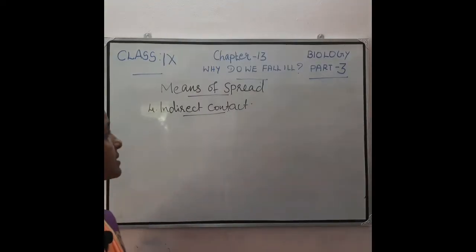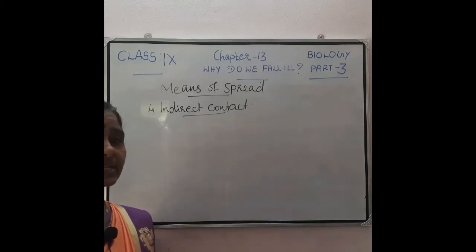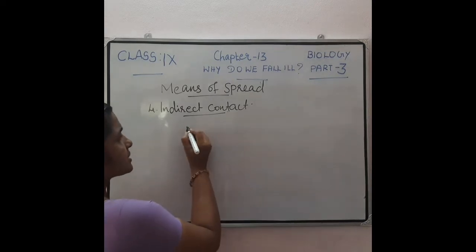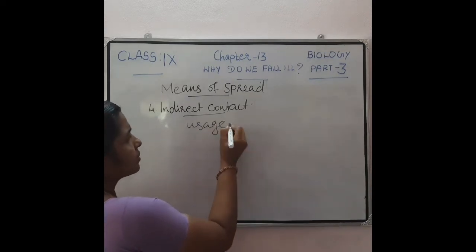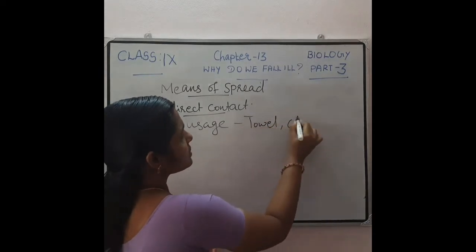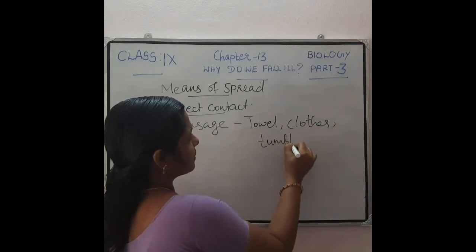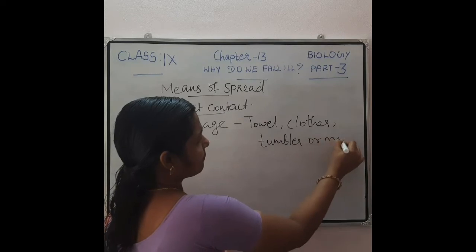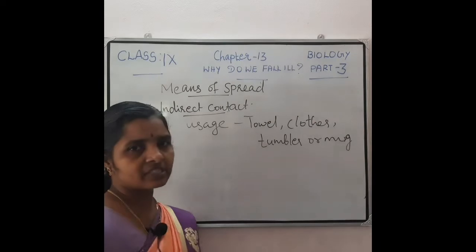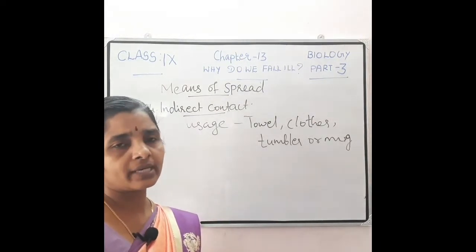Then some diseases will transmit from an infected person to a healthy person through indirect contact. Indirect contact includes the usage of an infected person's towel or clothes or their tumbler or mug, etc. If you are using the same things that are used by an infected person, there is a chance of a healthy person getting those infectious diseases.